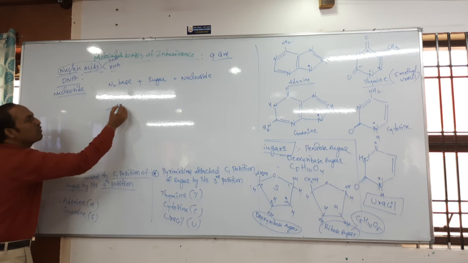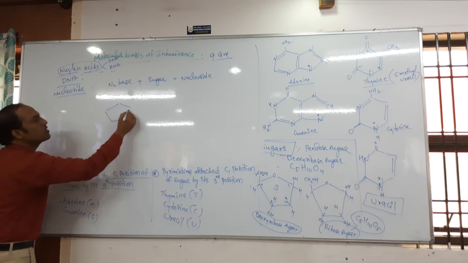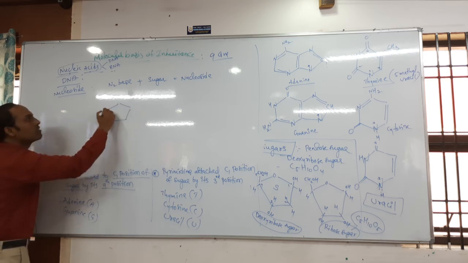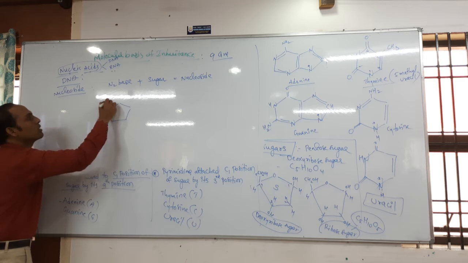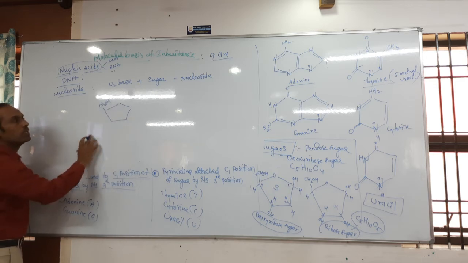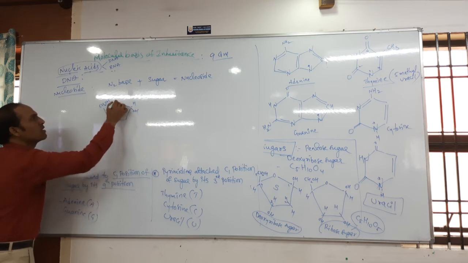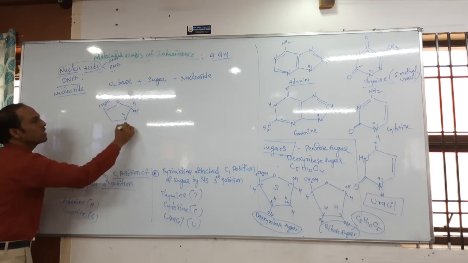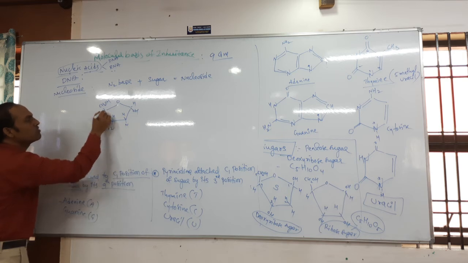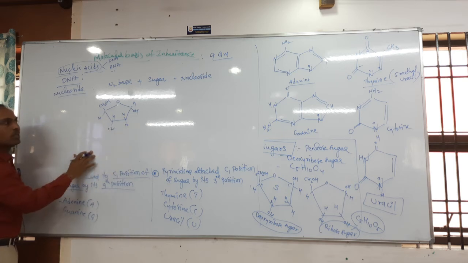How is the nucleoside formed? You see, this is the sugar molecule. This is CH2OH, CH2OH, and the first carbon is present here. The same H is present, OH is present, and this is the H. So now this is the sugar. The purines must attach to the sugar molecule.